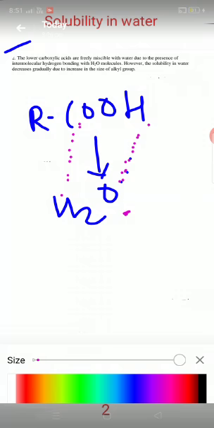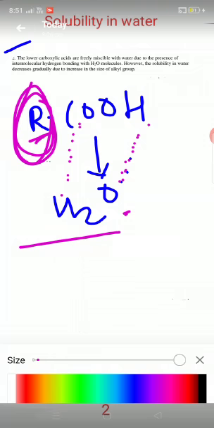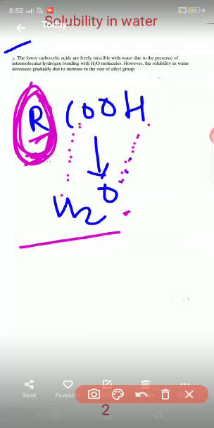However, solubility in water decreases gradually due to the increasing size of the alkyl group. As the size of the alkyl group increases, meaning the number of carbon atoms increases, the solubility goes on decreasing. This is our second point related with solubility.